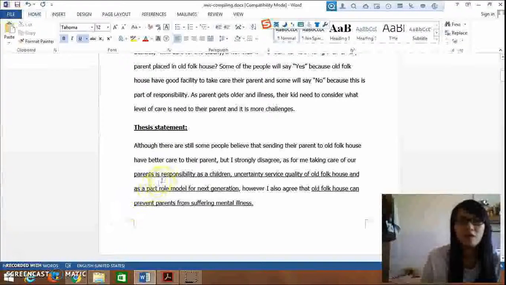The thesis statement will have three argument topic sentences, which are: parents are the responsibility of their children, uncertain service quality of Oxford House, and being a role model for the next generation. And one opponent argument, that is, Oxford House can prevent parents from suffering mental illness.